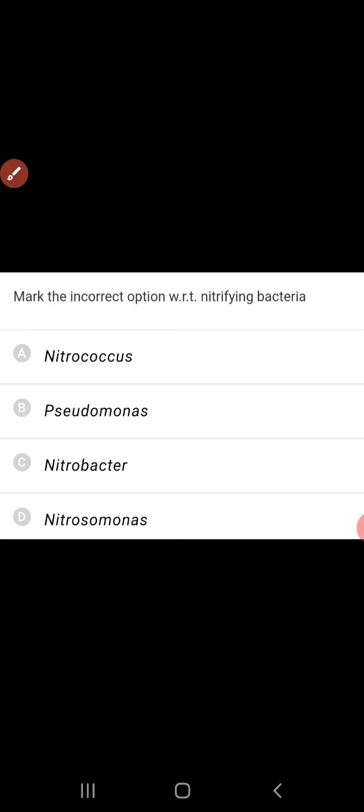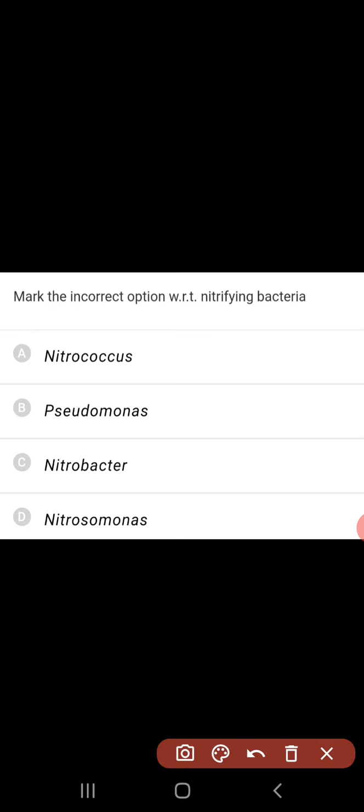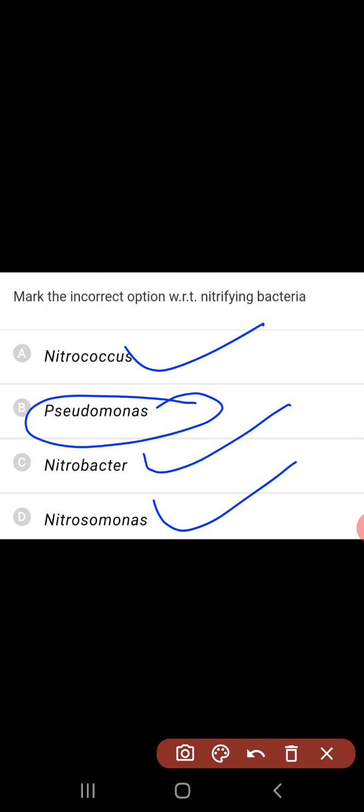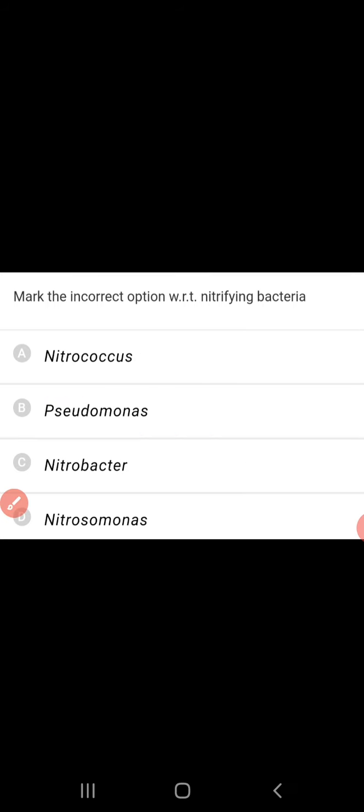Mark the incorrect one with respect to the nitrifying bacteria. Nitrococcus, nitrifying bacteria. Nitrobacter, nitrifying bacteria. Nitrosomonas, nitrifying bacteria, but not Pseudomonas. This is denitrifying bacteria, which carries out denitrification. So Pseudomonas is the odd one with respect to the nitrifying bacteria. All the others, Nitrococcus, Nitrobacter, Nitrosomonas, are nitrifying, whereas Pseudomonas is denitrifying.